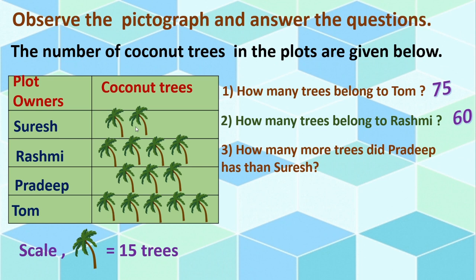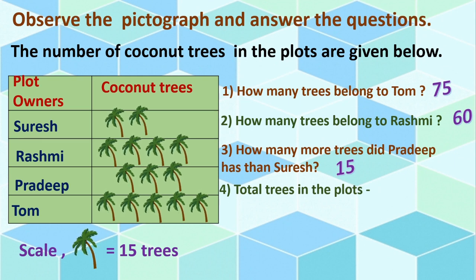Or here 2 means 15 2s are 30. Otherwise you can go directly. 3 minus 2, 1 remained. And what is the meaning of 1 coconut tree? 1 means 15. You can use any method. The answer will be same. That is 15.